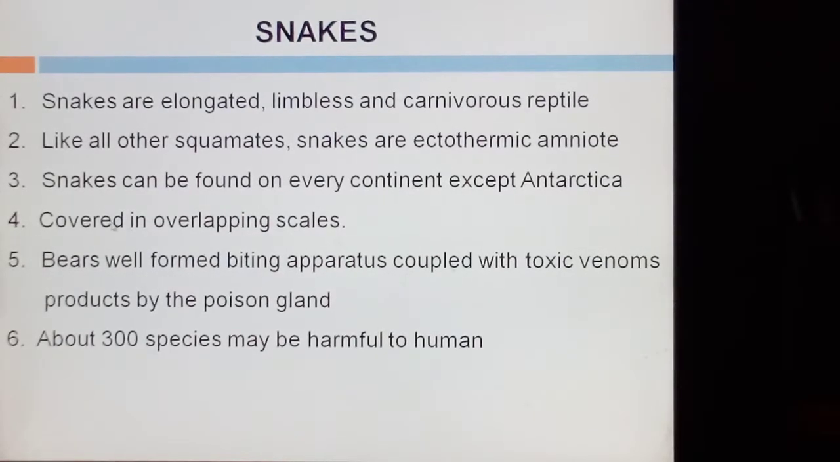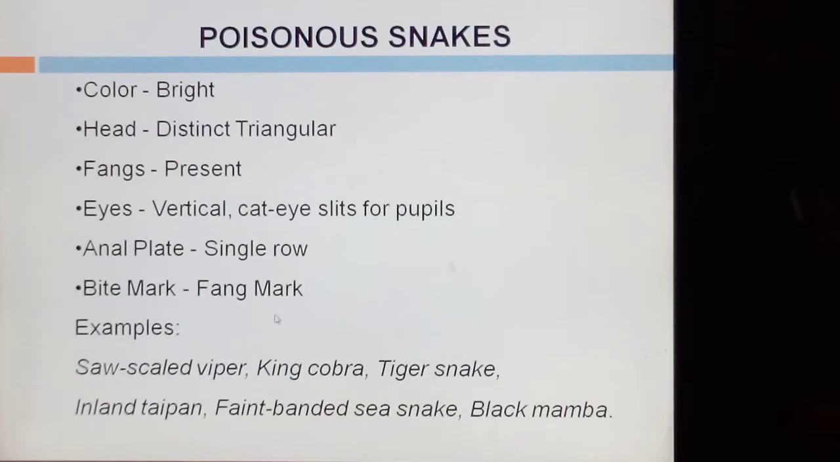The body of snakes is covered with epidermal overlapping scales. They bear a well-formed biting apparatus coupled with toxic venoms produced by the poison gland. About 300 species may be harmful to humans. There are two types of snakes: poisonous snakes and non-poisonous snakes.